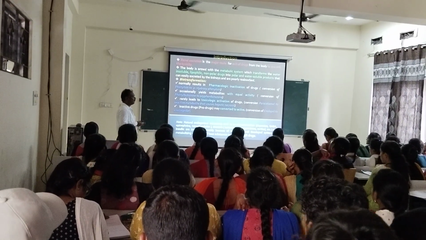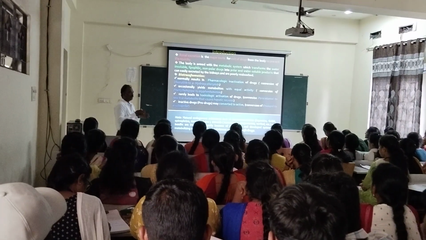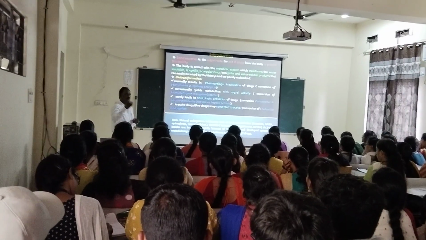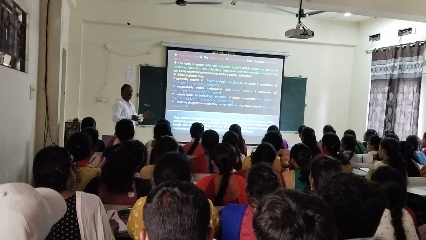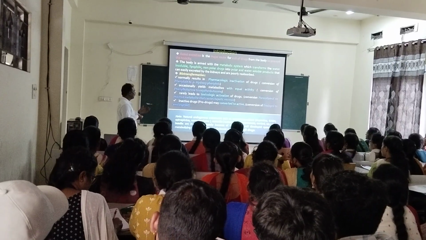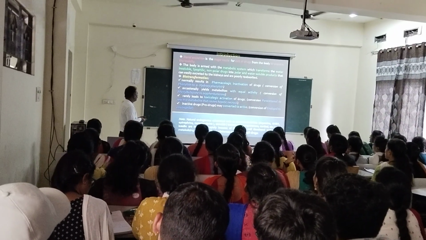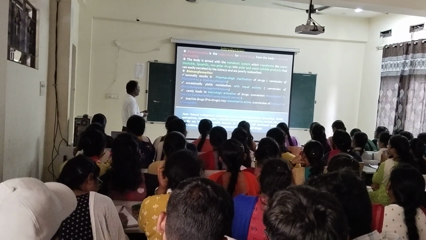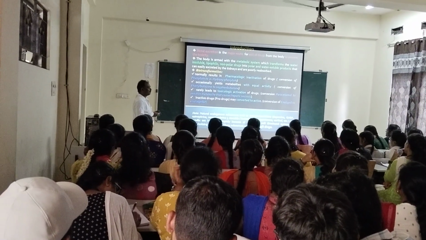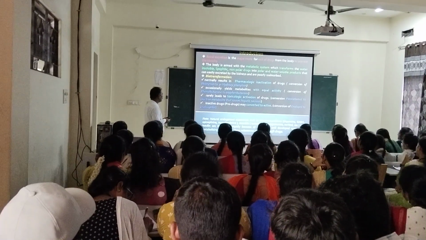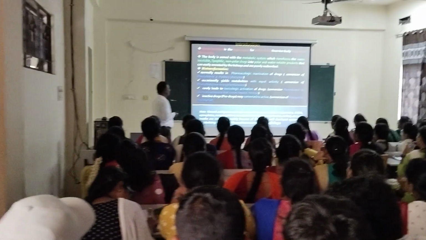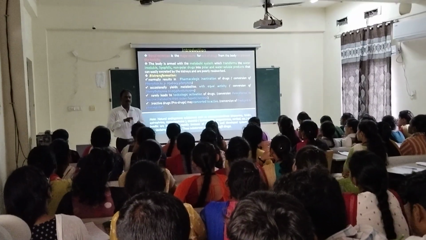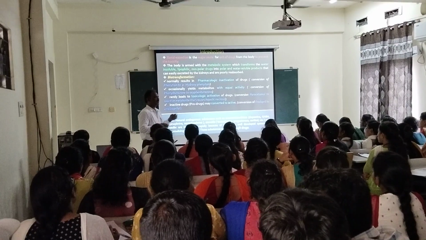Occasionally, metabolites with equal activity, equipotent activity. Even though we have administered a drug, after metabolism they produce some metabolites, and the metabolites also have the same equivalent activity. For example, conversion of phenylbutazone to oxyphenbutazone. It rarely leads to toxicologic activation of drugs. Conversion of paracetamol to a reactive metabolite that can cause hepatic necrosis. Sometimes, after metabolism of the drugs we have taken, the metabolite may be a toxic product.